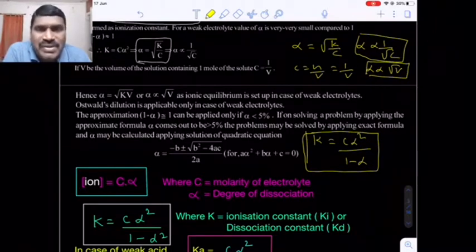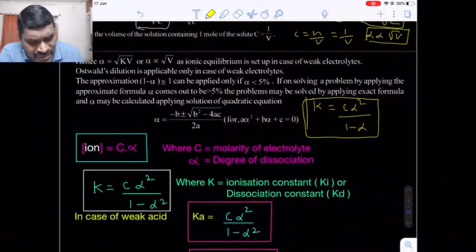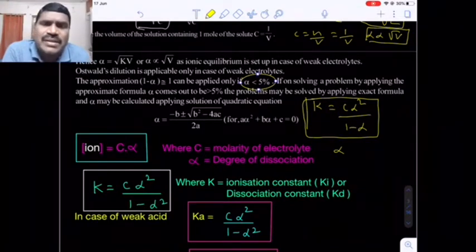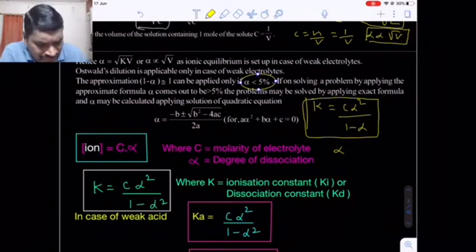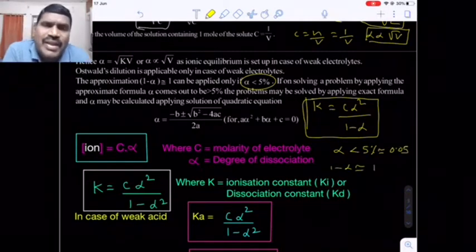Actual process if you want to solve the alpha value. But what we are doing, we are taking some approximation. What is the approximation? If the alpha value is less than 5%, that means 0.05, then in the denominator we can neglect the alpha value.